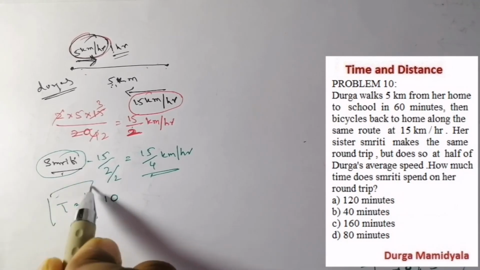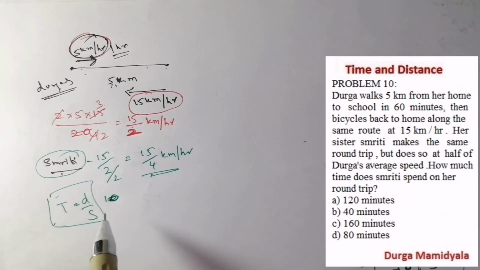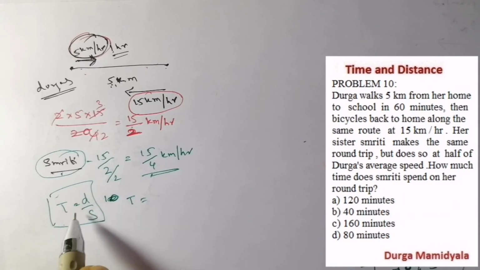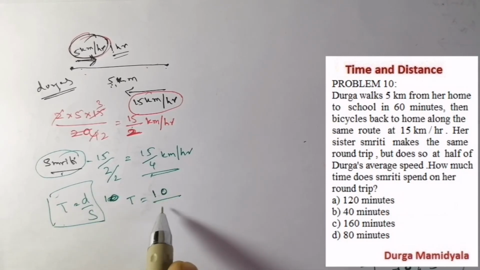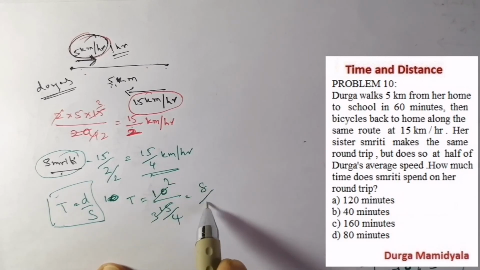So the distance is 10 kilometers and the speed is 15 by 4. So 10 by 15 by 4. Simplifying, we get 8 by 3 hours.